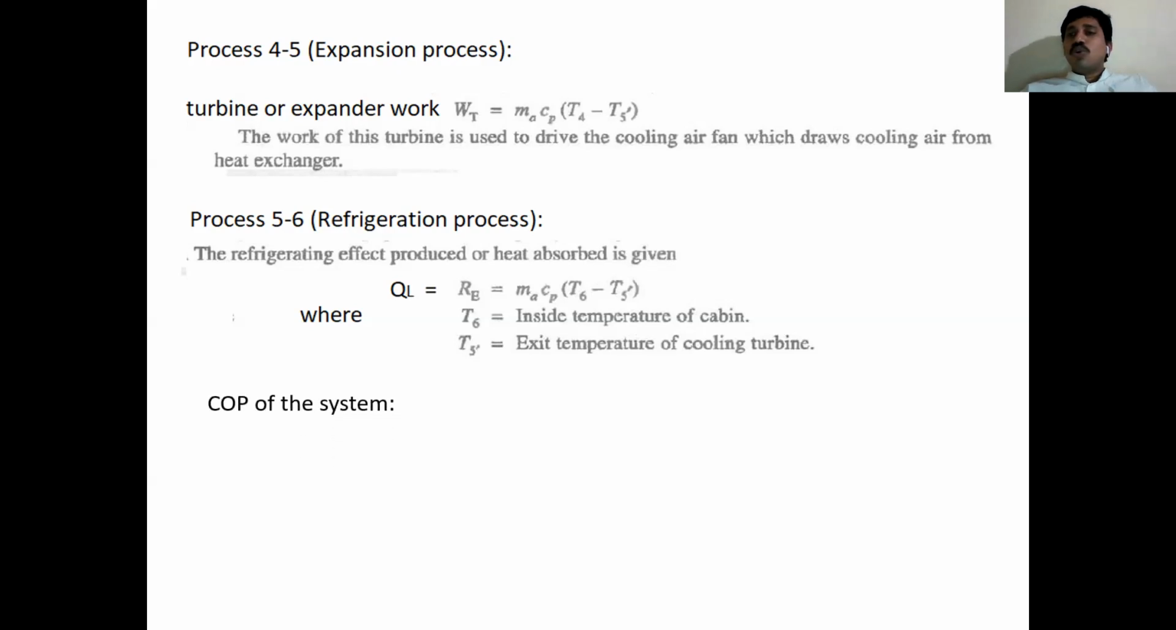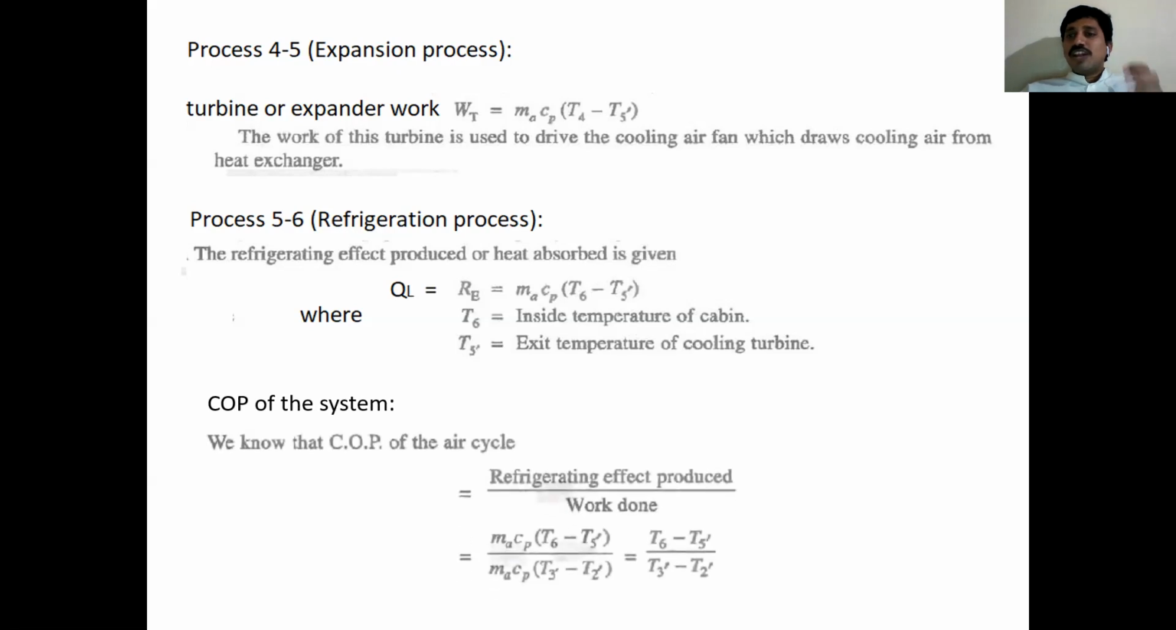Then we'll go for the COP of the system. COP is the ratio of the refrigerating effect to the net work input required or work done. The refrigerating effect means QL, ma Cp (T6 minus T5 dash). Net work means ma Cp (T3 minus T2 dash), that means the compressor work. So ma Cp will be cancelled. COP equals (T6 minus T5 dash) by (T3 minus T2 dash). This is the COP of the system.